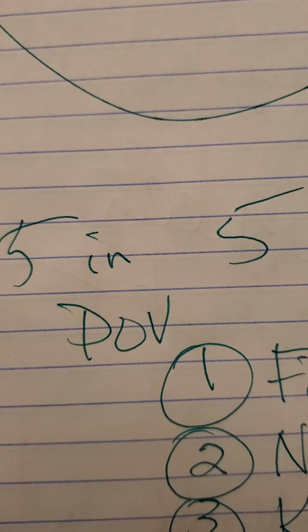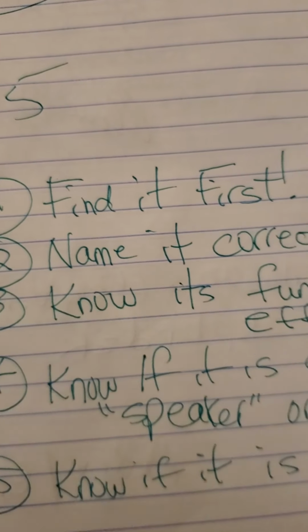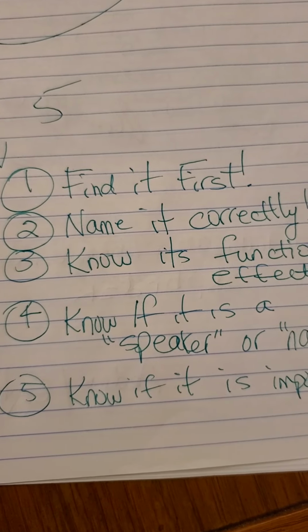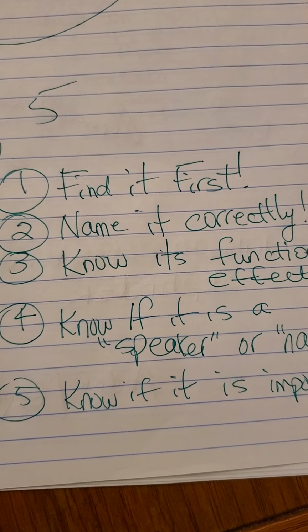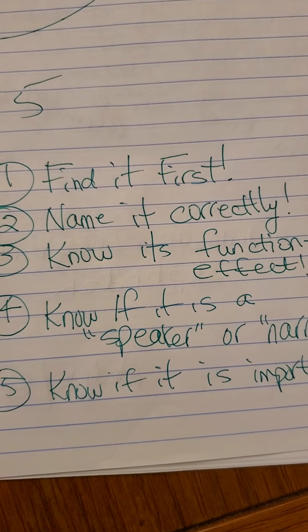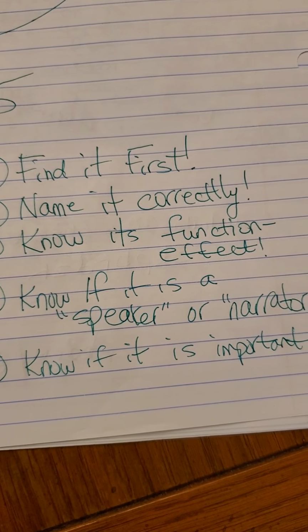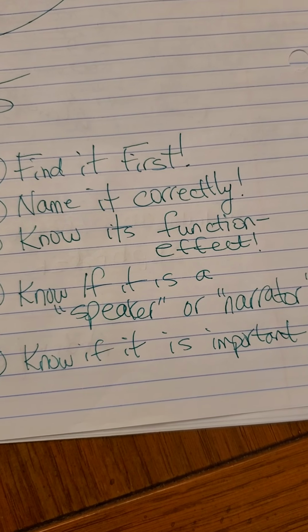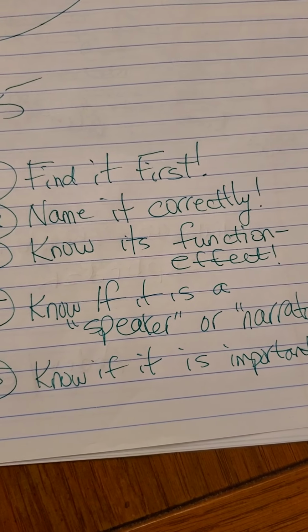Today's 5 in 5 is point of view. Here's what we need to know. You have to find point of view first when you read your AP passage or poem. You have to name it correctly, know its function or effect, know if it is a speaker or a narrator, and then you have to know if it's important enough to discuss. So very quickly, let's review.